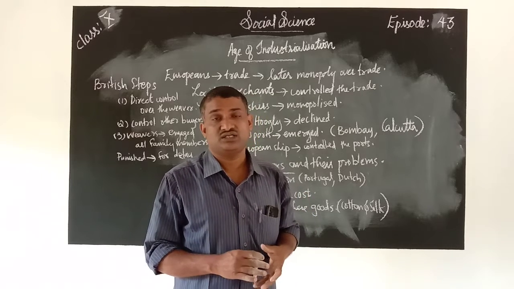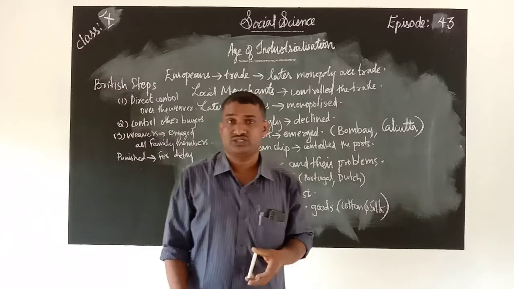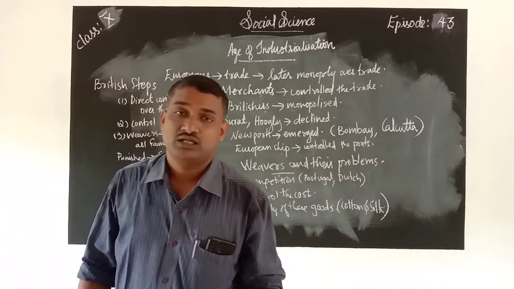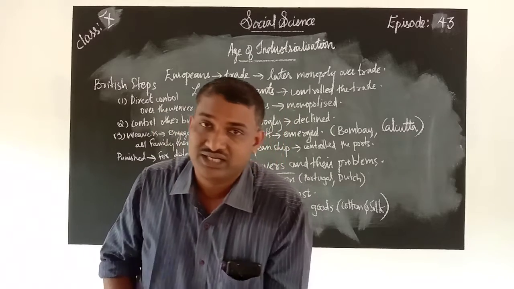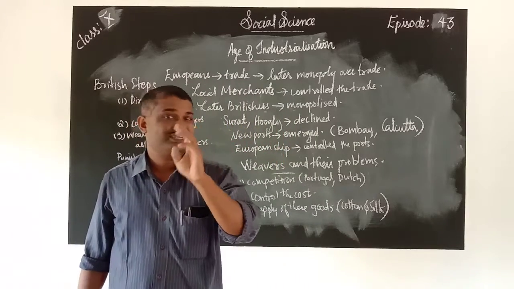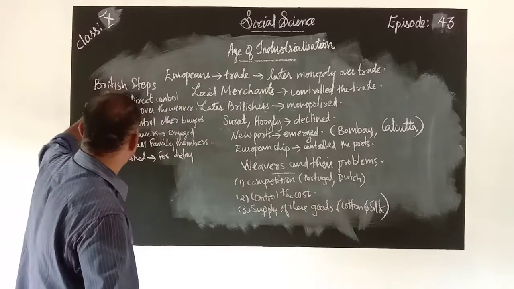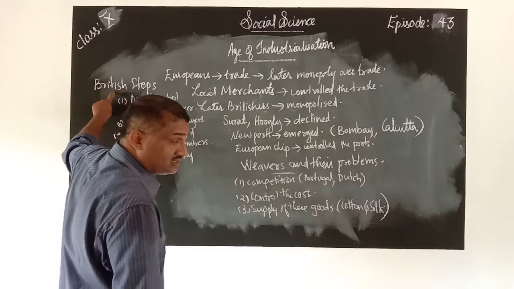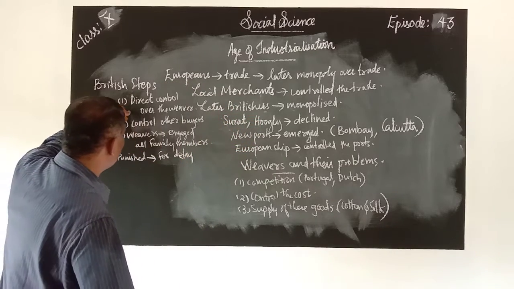The British decided that, in order to control the whole situation, to monopolize India and control the trade in India, they would do certain things. First of all, we want to know that the British took many steps. The first one was direct control over the weavers.